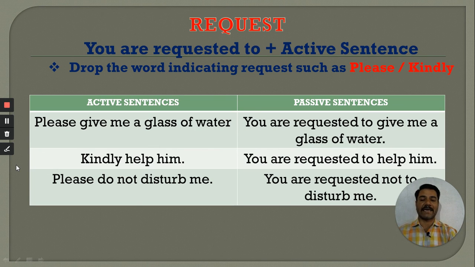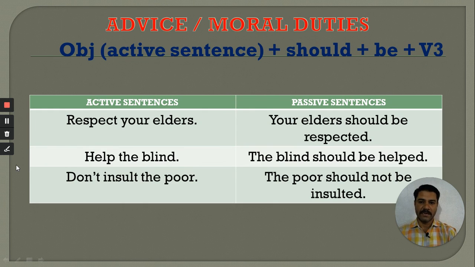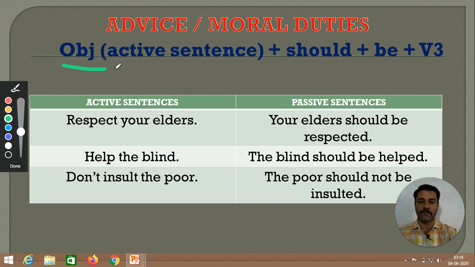The next is the case of advice or moral duties. In this case, just apply this formula and you will get the passive. That is, the object of active sentence, then should, we, and past participle form of verb, that is V3. See, respect your elders. It is an advice or it becomes our moral duties also.